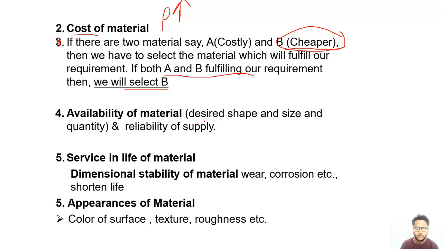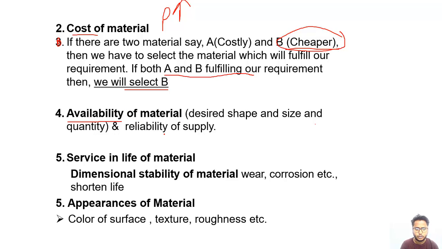So if we are going to make something, suppose the side walls of a door, we can make it from wood and we can also make it from stone. So we will decide on the basis of availability. What is the availability of the material for that application? In Rajasthan it is stone, so we will select stone because availability is more.